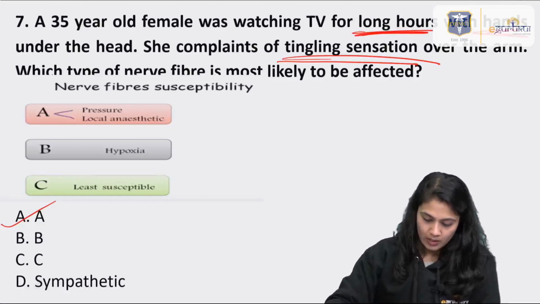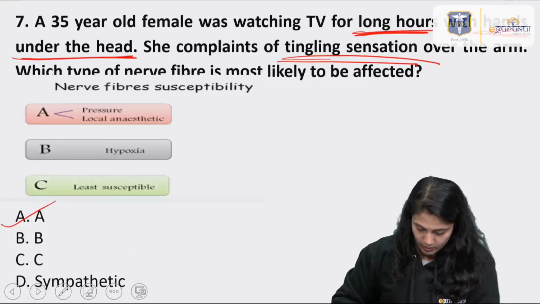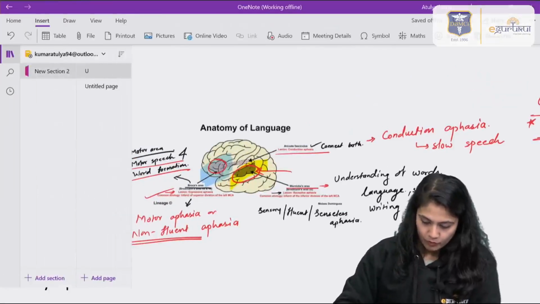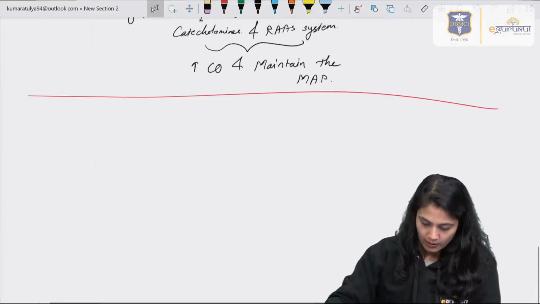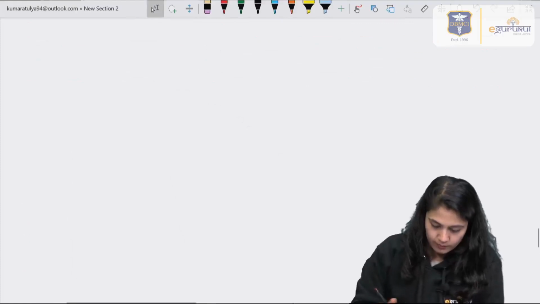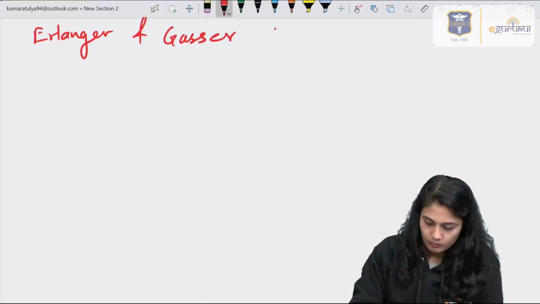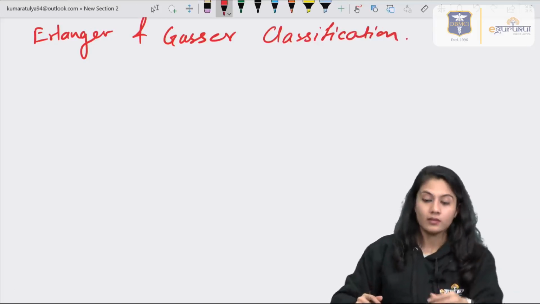for long hours the hands are under the head. So the pressure component is there. For that, you should know one of the classifications of the nerve fiber, that is the Erlanger and Gasser classification.